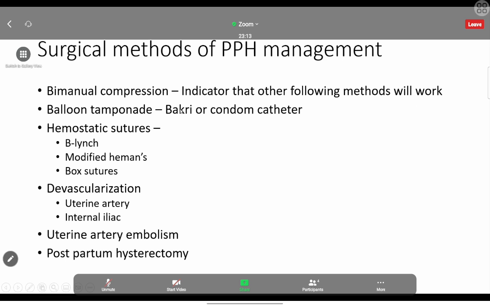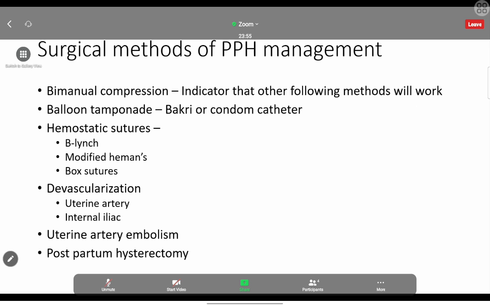Then, even after the balloon tamponade, we are going for the hemostatic suture. We will be doing the laparotomy, and we are going for the hemostatic suture. If it is a cesarean section, then we will open the wound, and we are going for the hemostatic suture. Just remember all these sutures, because they will ask in the MCQ, what are the hemostatic sutures we can use for the management of PPH? B-Lynch, modified Hayman's, and box suture. Those are the sutures. That's more than enough. If you know more details, just keep in mind. But if you know what are the sutures we can use, that is more than enough.